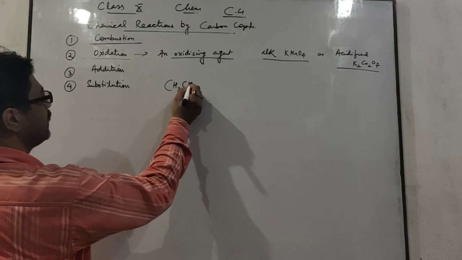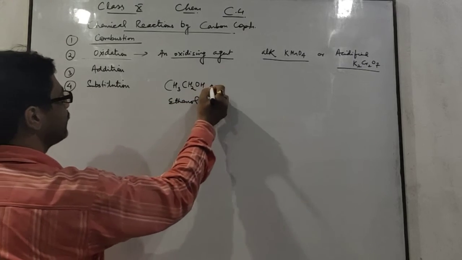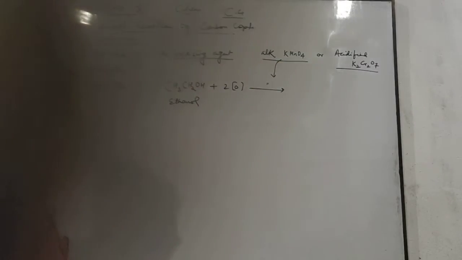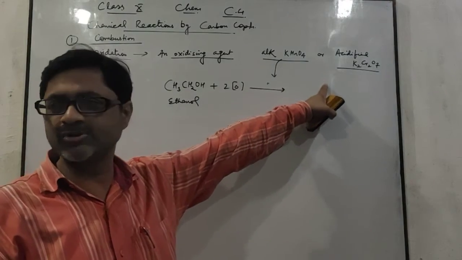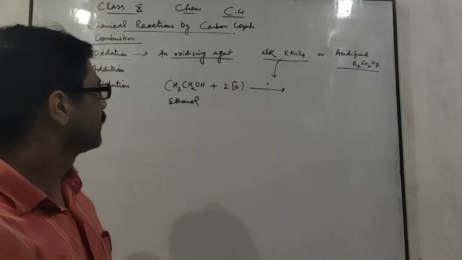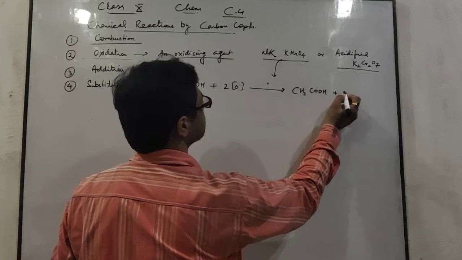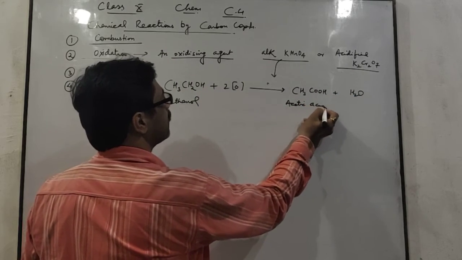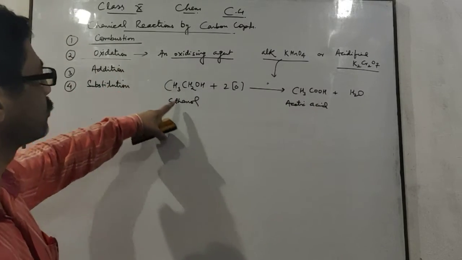For example, if ethanol is oxidized, this one is ethanol. If ethanol is oxidized in presence of any of the oxidizing agents, either acidic potassium dichromate or alkaline potassium permanganate, it gets oxidized to form CH3COOH and water. This one is acetic acid, or you can say ethanoic acid. This is the oxidation reaction shown by organic compounds.